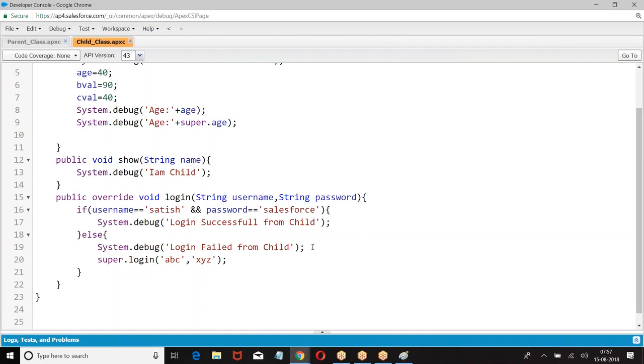Now, when you go for overriding, the child class method will dominate the parent. When you override a method, whenever we call that method, the child class method will come. I don't want the child class method, I want the parent class method. Then what will I do? Super dot login. Then go back to this.